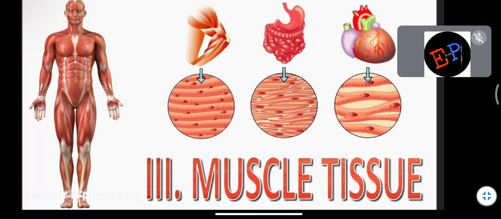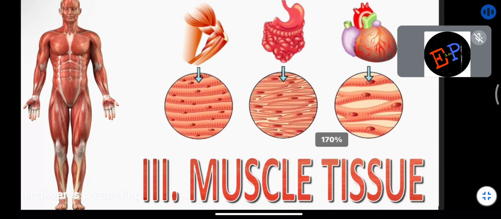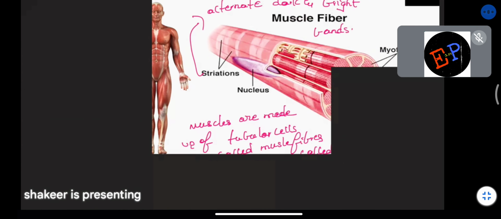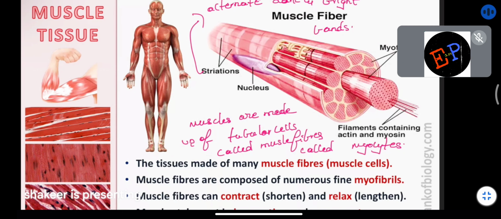So this completes our connective tissues. Then we are studying the next tissue, which is called muscle tissue or muscular tissue. These tissues are made up of muscle fibers, or you can call them muscle cells. All the muscles present in the body are made up of muscle cells. Any tissue is always a group of cells only.